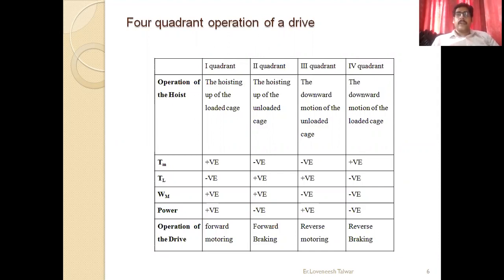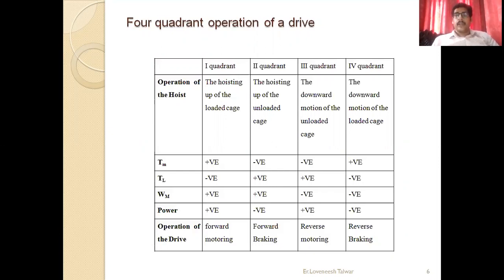In the second quadrant, the hoisting up of the unloaded cage. Now see, the motor torque changes its direction. It becomes negative. Moreover, the load torque also changes its direction. It is positive. The speed is positive, and the power is negative. So here forward braking takes place.